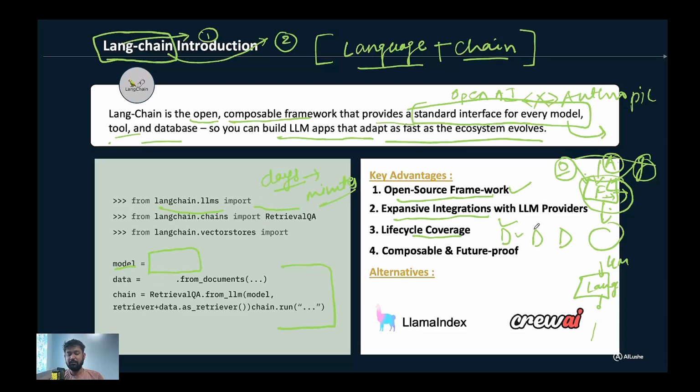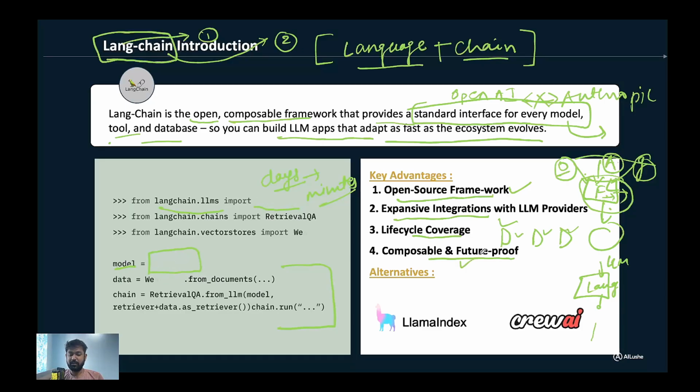So everything will get covered in each of the life cycle using the different apps of the Langchain community, like LangGraph, LangSmith, and other pieces as well, which are basically taking care of these parts. Composable and future proof, as we discussed: whatever application is coming right now, they are making sure that it is getting integrated